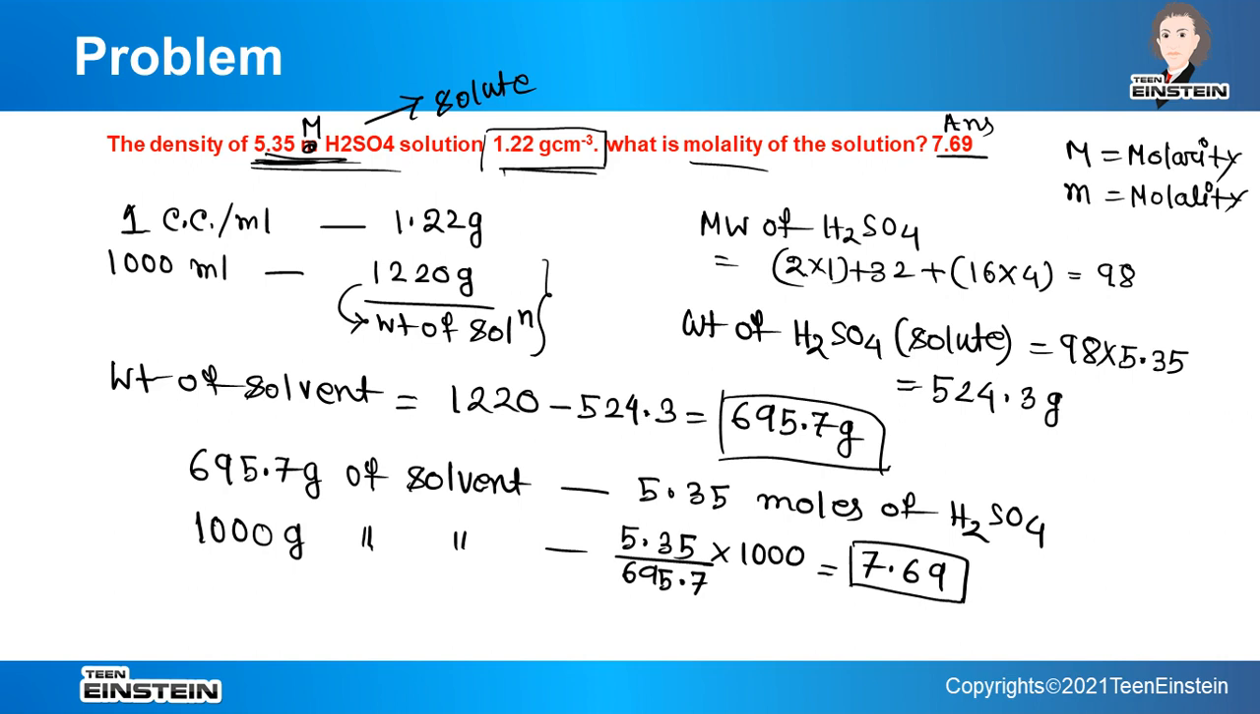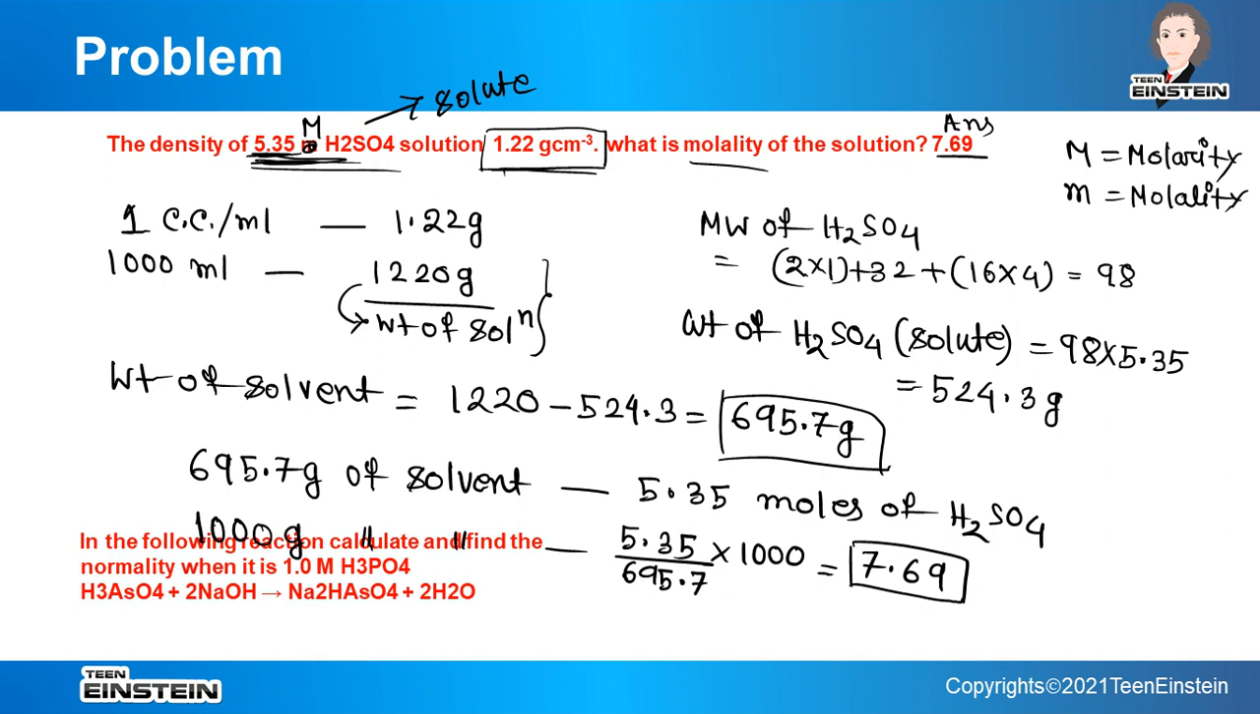So from density and molarity, from these two pieces of information, we have calculated the molality of the solution, which is 7.69. Here the molarity is 5.35 and molality is higher than that. There is no hard and fast rule whether it will be higher or lower, and that depends on the density. If density is very high, that means the value of molality will also be very high.